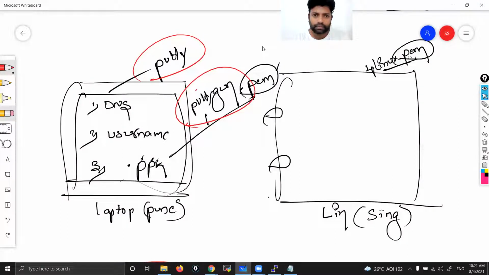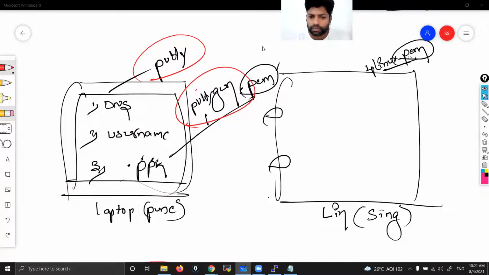Suppose in offices, if we want to do it in real time, we put all these things in a secure way, right? So at that time we have to use a password. No. That time we actually use it in a different way. In fact, when I talk about MobaXterm, the third way, right? That you will understand, because we use that a lot. That time we don't even need to convert the key. That you will understand in MobaXterm. Next, the third way through which we can access Linux instances. I'm explaining all the ways so that in companies, whichever way they use, you should be able to understand clearly.